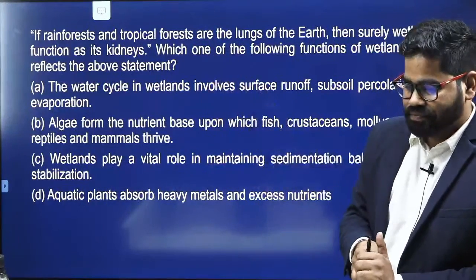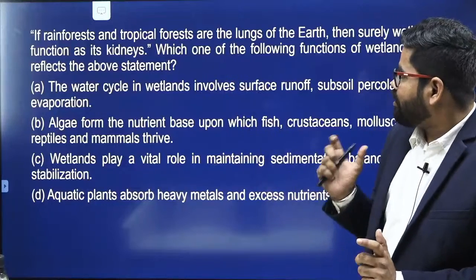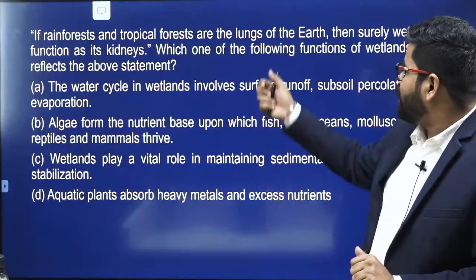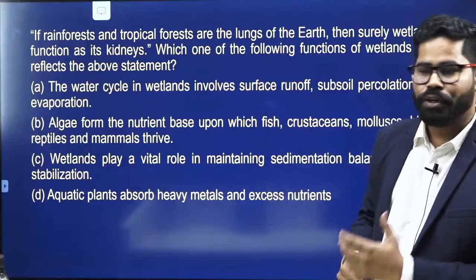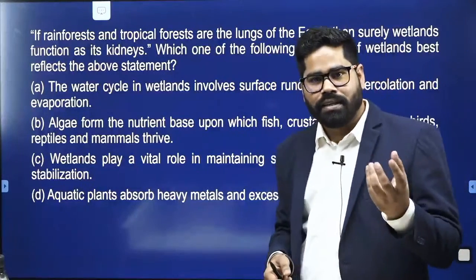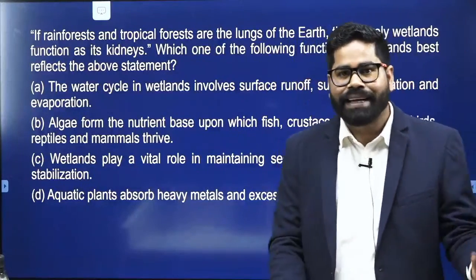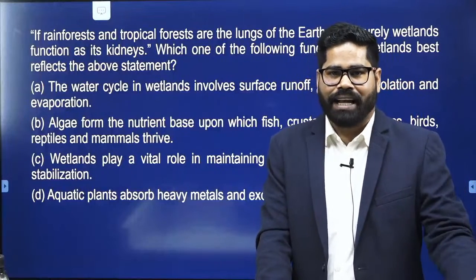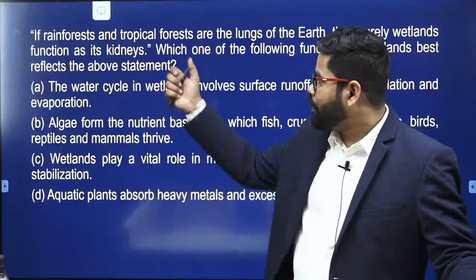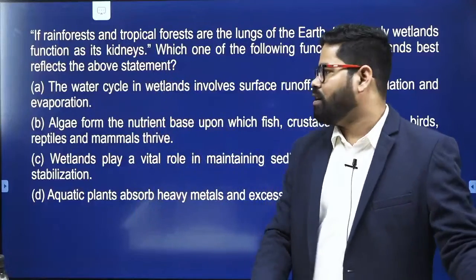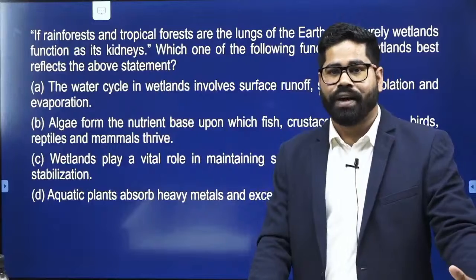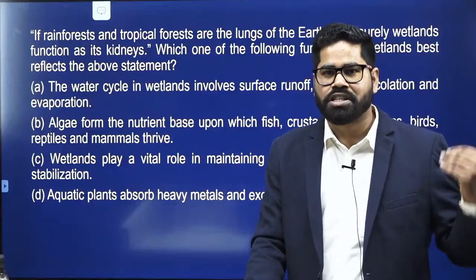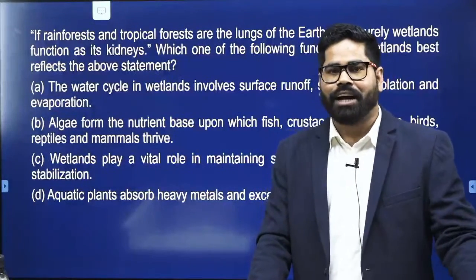It is saying first that rainforest and tropical forest are the lungs of the earth. We know why they are the lungs of earth, because they are able to maintain this balance between oxygen and carbon dioxide. They are going to release this oxygen, which is very much vital, and they are going to maintain this oxygen and carbon cycle in our atmosphere.